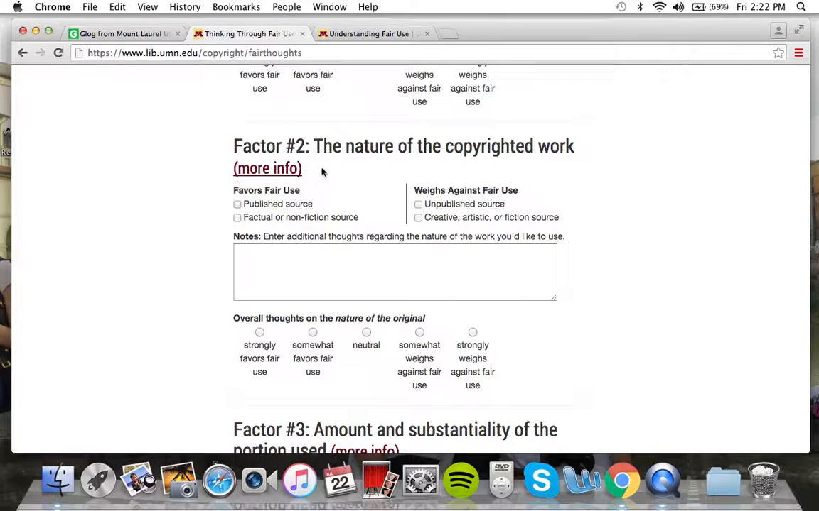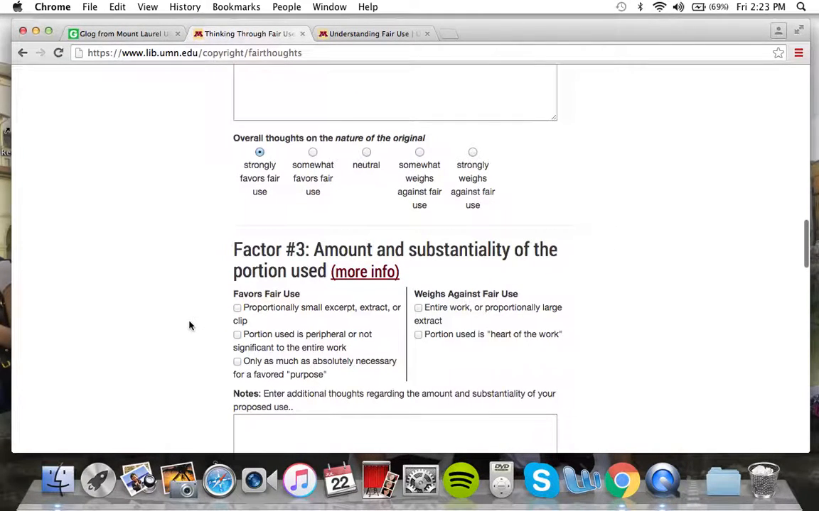Again, you can click this more info if you aren't quite sure what that means. Down here, it's asking, is it a published source, and it is. Is it a factual or non-fiction source? The movie itself is definitely not factual or non-fiction. It's actually like a fantasy. There's a lot of fantastic elements in it, but I want to use it because it does provide some factual and non-fiction aspects. So I'm going to check that one as well. So over here, it's not either of these two, so I'm going to leave those unchecked, and I believe this also strongly favors fair use.